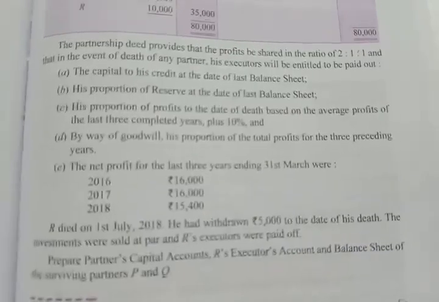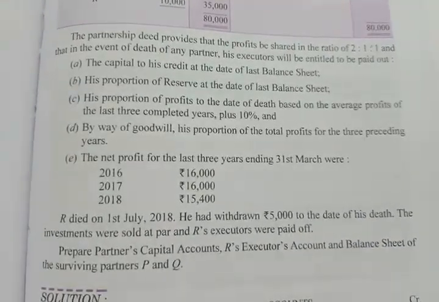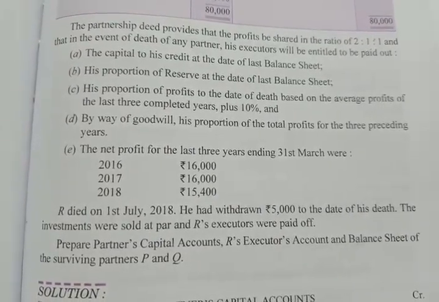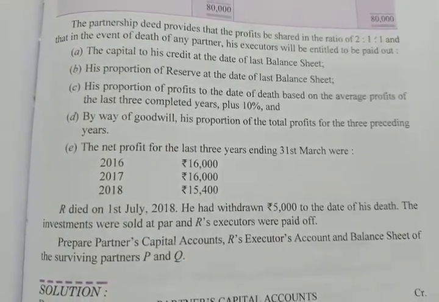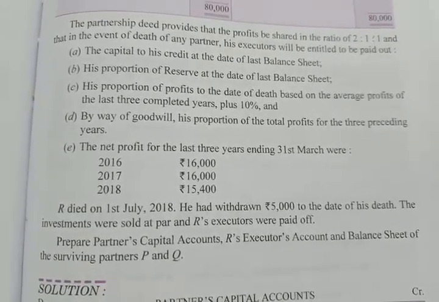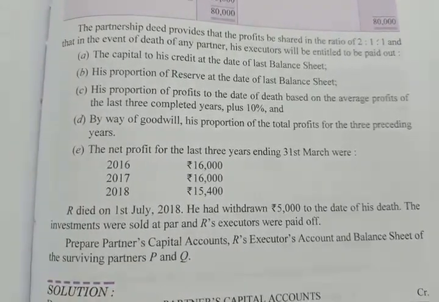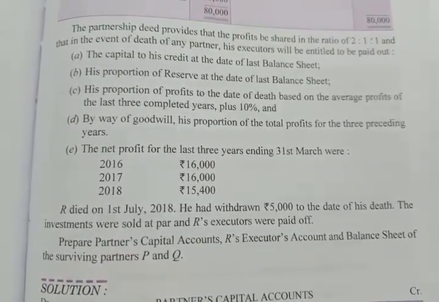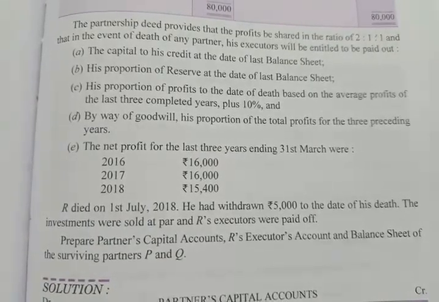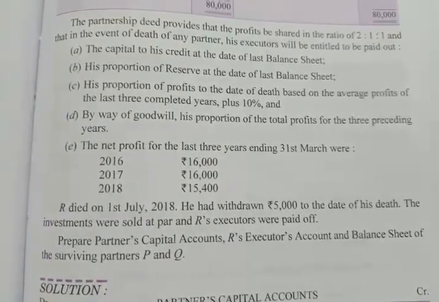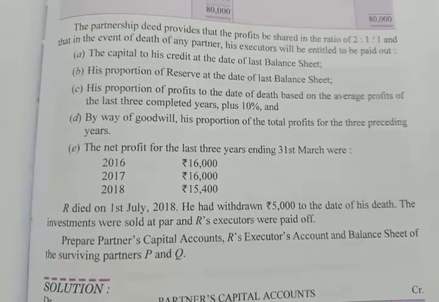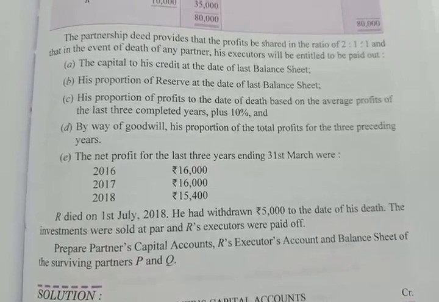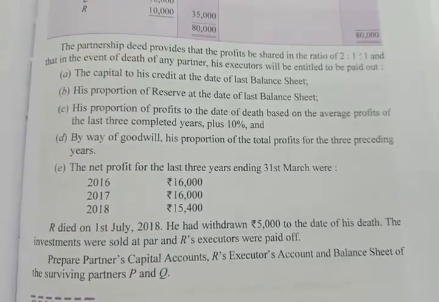They told us that R died on 1st July 2018. He had withdrawn rupees 5,000 to the date of his death, means his drawings was rupees 5,000. The investments were sold at par and R's executors were paid off. So, first we have to calculate R's executors' dues, and then we have to pay them off. Prepare partners' capital accounts, R's executors account, and balance sheet of the surviving partners, that is P and Q.